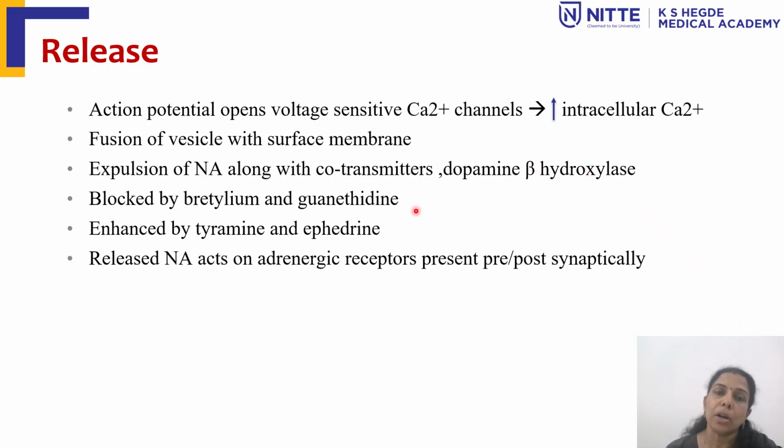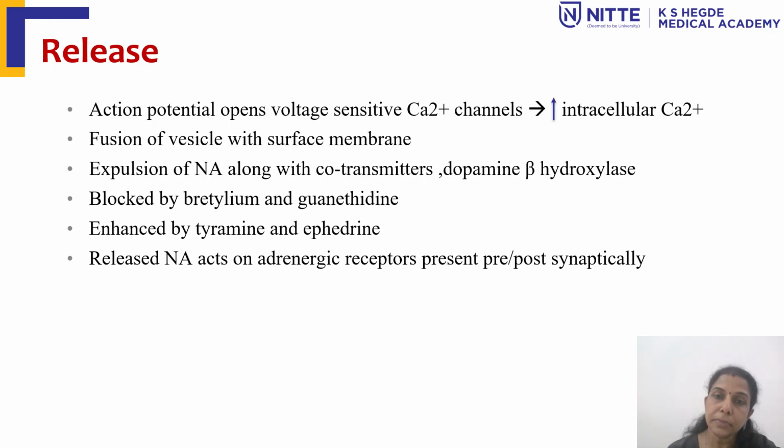This can be blocked by bretylium and guanethidine, and the expulsion of noradrenaline can be enhanced by tyramine and ephedrine. The released noradrenaline then acts on the adrenergic receptors which are present pre or post synaptically. So this is how it is released from the vesicles.